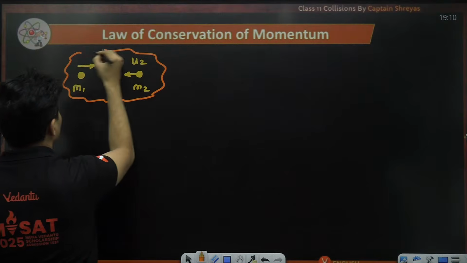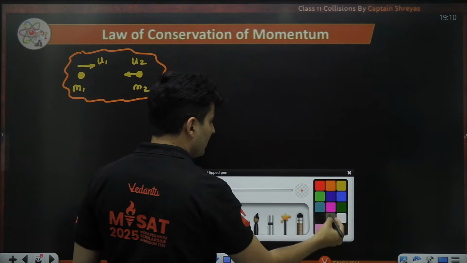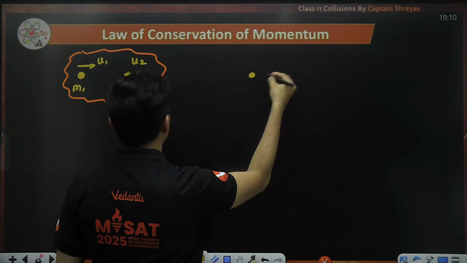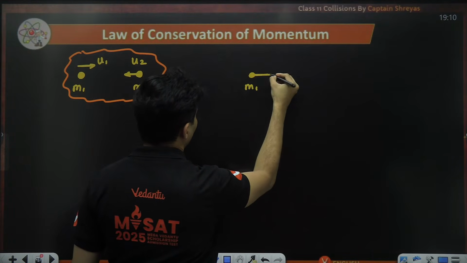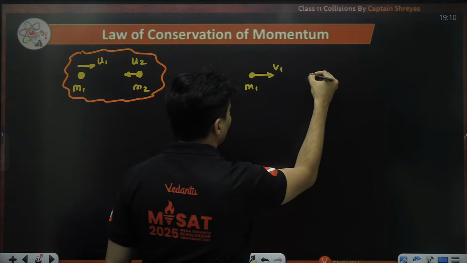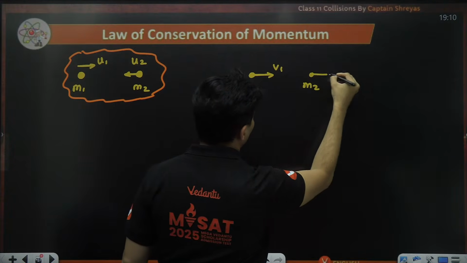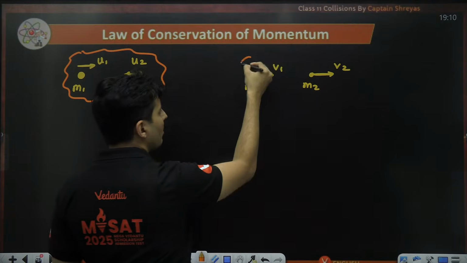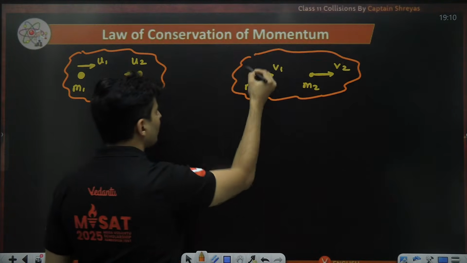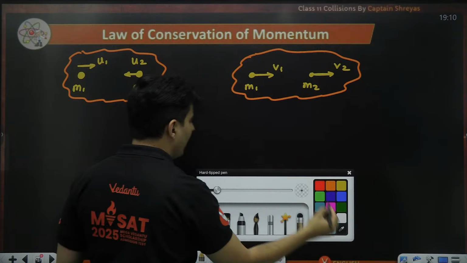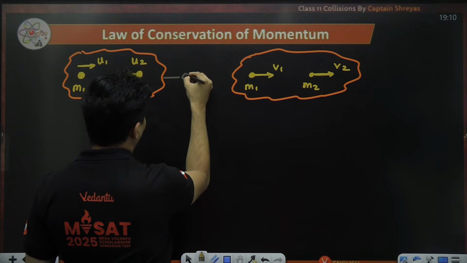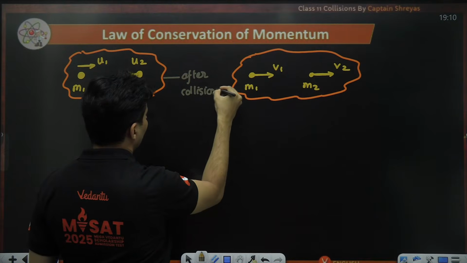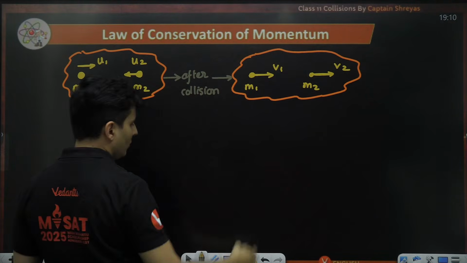After collision, this mass m1 might continue moving like this, maybe with a velocity v1, and this mass m2 might move like this after the collision. It might change the direction also. That depends on the masses and velocities and all of that. So this is before and this is after collision.